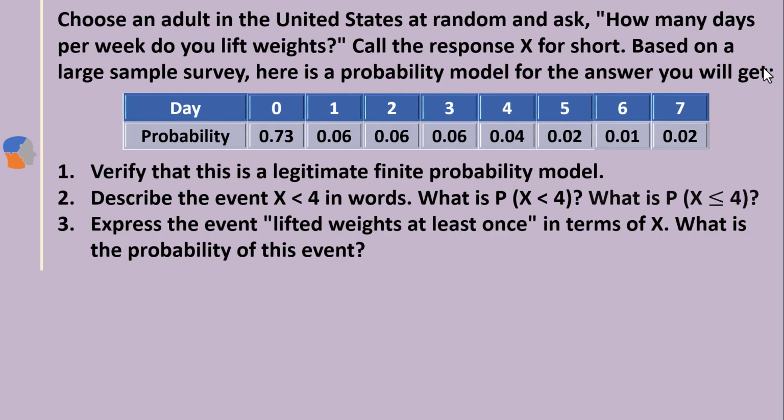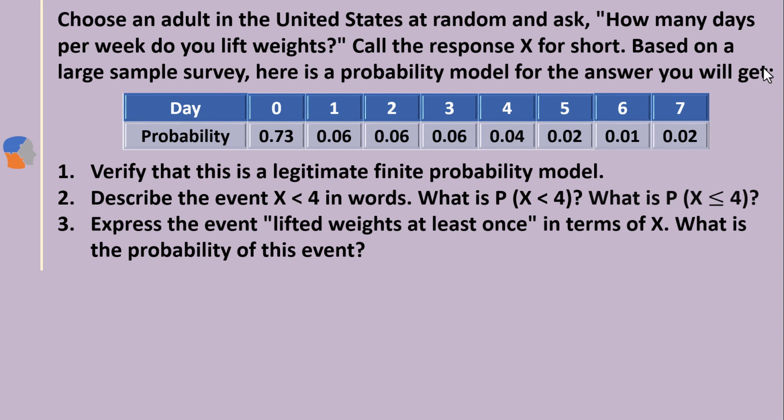Let me explain this example. Choose an adult in the United States at random and ask, how many days per week do you lift weights? Call the response X for short. First, let me discuss this a little bit. If somebody asks this question, what should your answer be? How many days per week do you lift weights? You may say 0 days, maybe 1 day, maybe 3 days, 6 days. But you never answer like 4.3 days.